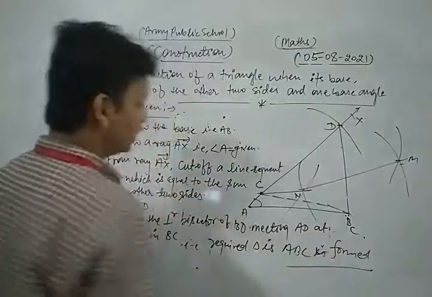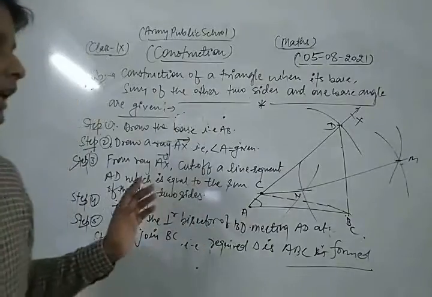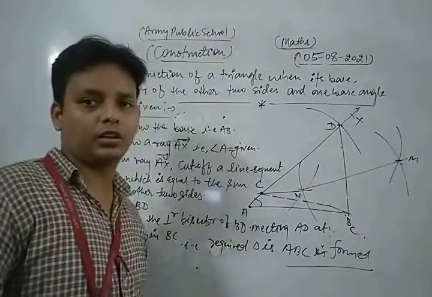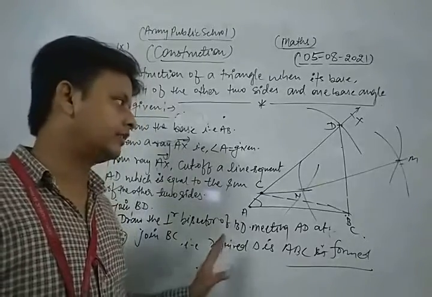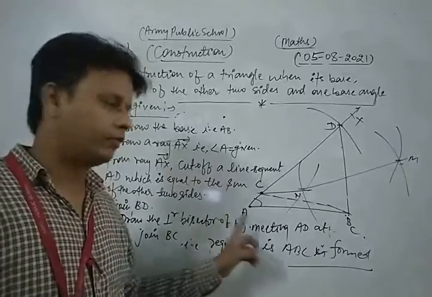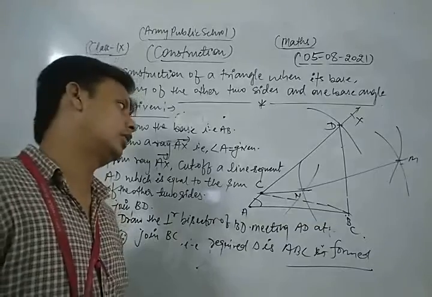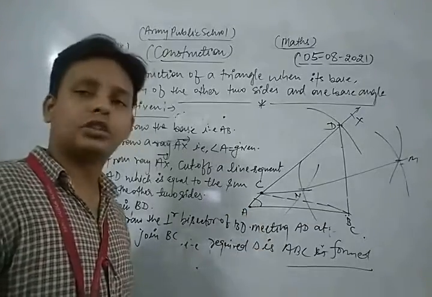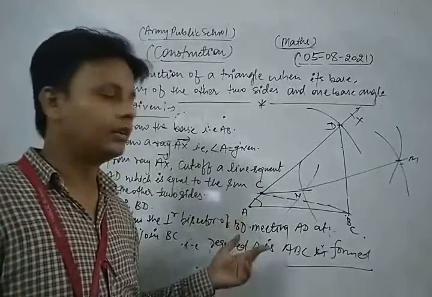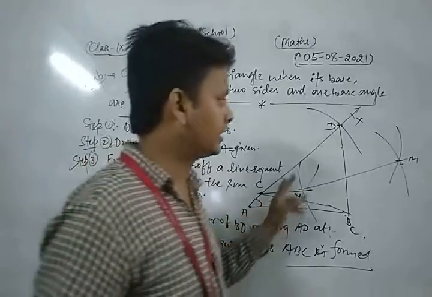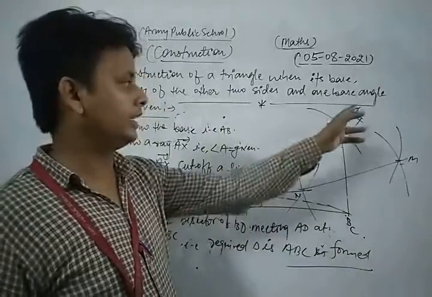So this is the process to construct a triangle when its base, the sum of the other two sides and one base angle are given. So let's see once more. First of all, in the first step of construction, we draw a line segment AB, base AB, which is given in your question. Now after that, you draw a base angle: taking A as center, we draw a ray AX such that angle A is the given measure. Now taking A as center and distance equal to the sum of the lengths of the other two sides, we cut the ray AX at point D.